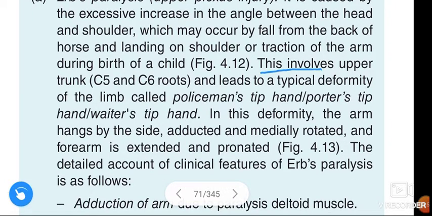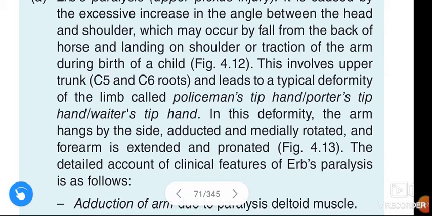This involves the upper trunk. The upper trunk is formed by the fusion or combination of the C5-C6 roots. This involves the upper trunk and leads to a typical deformity of the limb called policeman's tip hand.